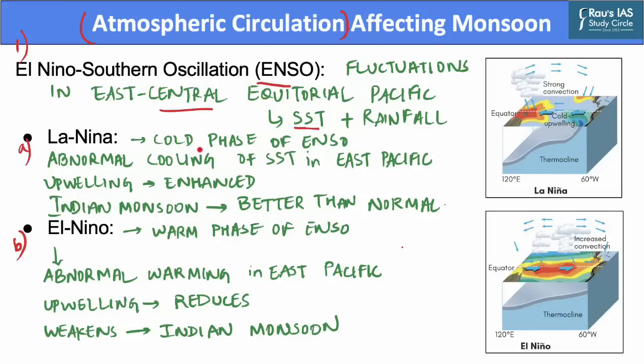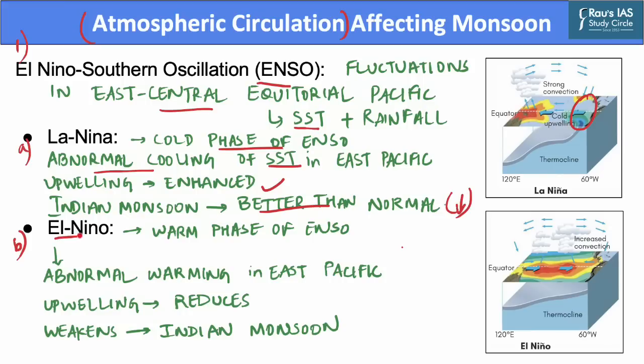La Nina is sometimes referred to as the cold phase of ENSO. It is characterized by abnormal cooling of sea surface temperatures in the eastern Pacific. Here, the upwelling gets enhanced and the trade winds are stronger than normal. As far as the Indian monsoon is concerned, it is seen that La Nina brings a better than normal monsoon in India. However, the frequency of this occurrence is very low.